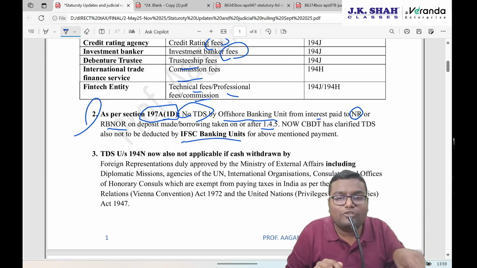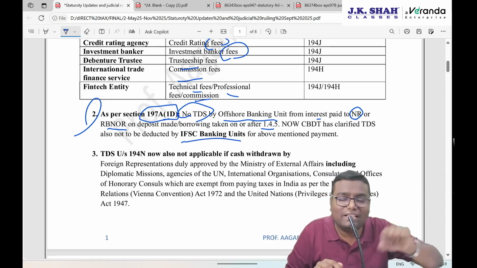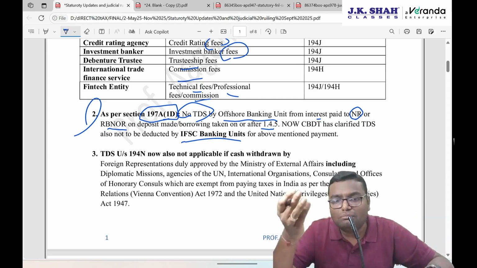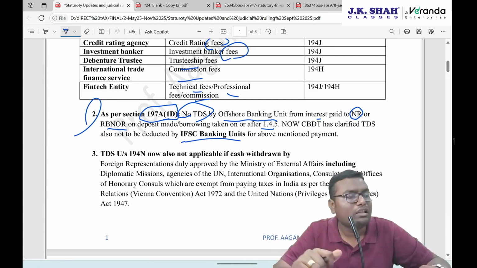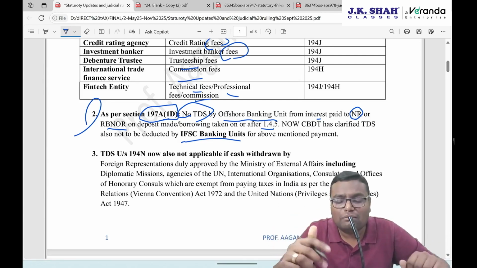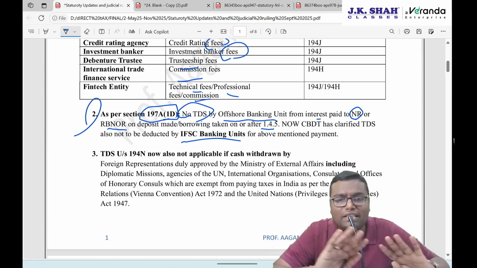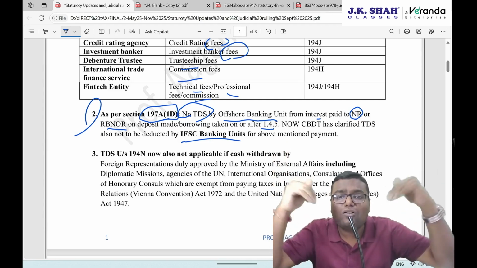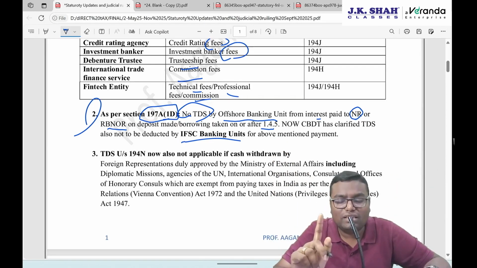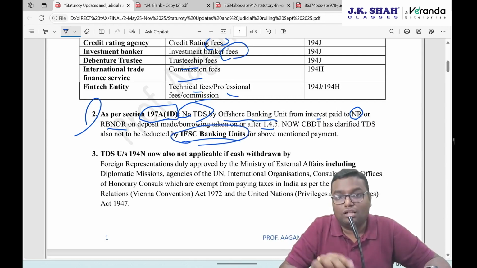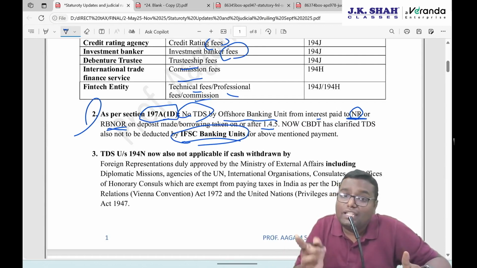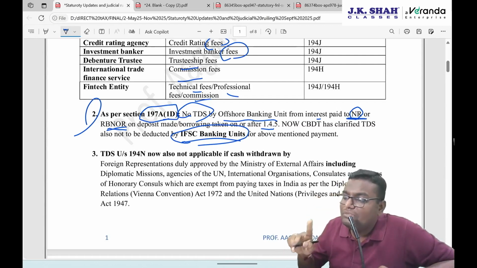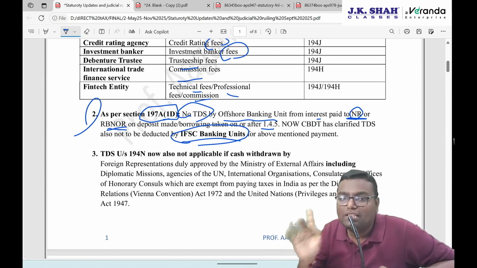Now an IFSC banking unit will also not deduct any kind of TDS if the money is borrowed or deposit is taken from a non-resident or RBNOR on or after 1st April 2005. So the same kind of exemption is given to the IFSC banking unit. I'm repeating one thing: this payer will not deduct TDS of this payee, that is NR or RBNOR. If an IFSC banking unit is giving something to an R&OR, TDS will definitely be deducted.